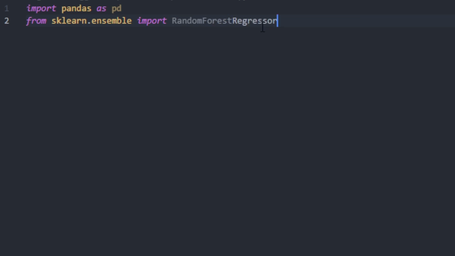So first things first, we are going to start by writing the model for the prediction. And we're going to import a couple libraries and a couple functions from those libraries. So we're first going to import pandas as pd, of course. And then we're going to import three things from the sklearn library. So from sklearn.ensemble, import random, of course I spelled that wrong, and I need an N there, so RandomForestRegressor.